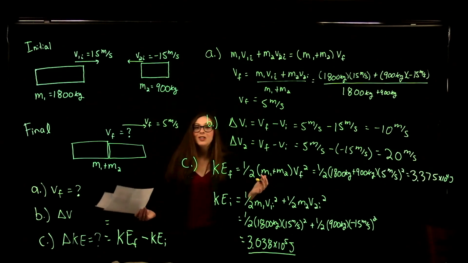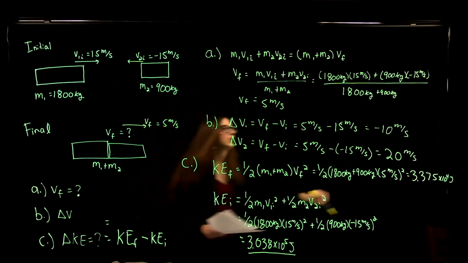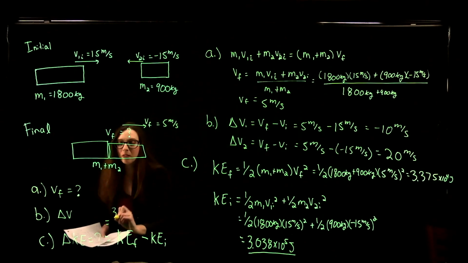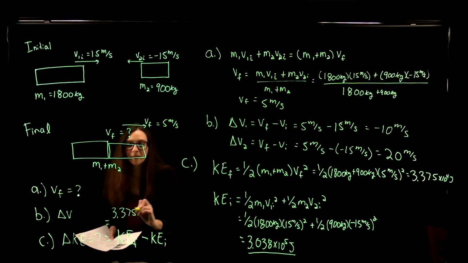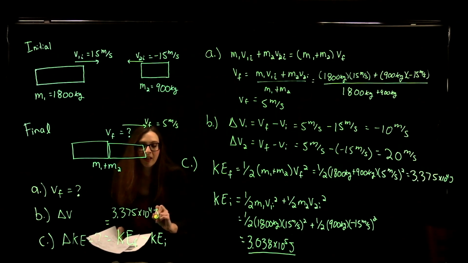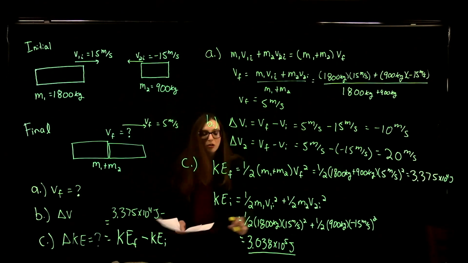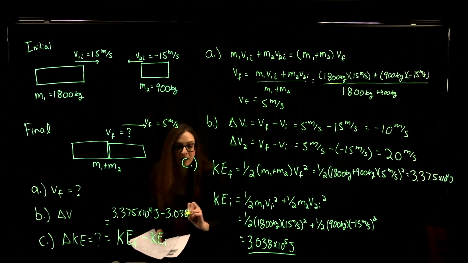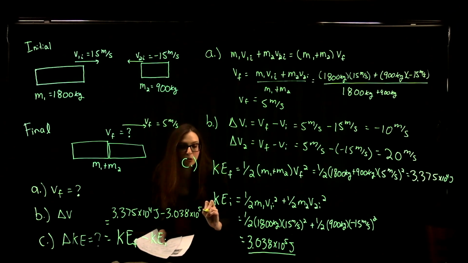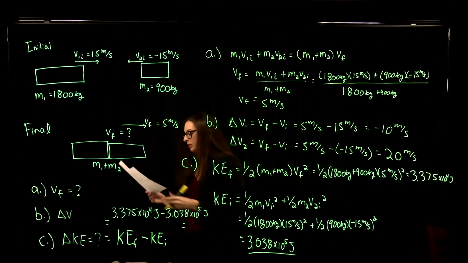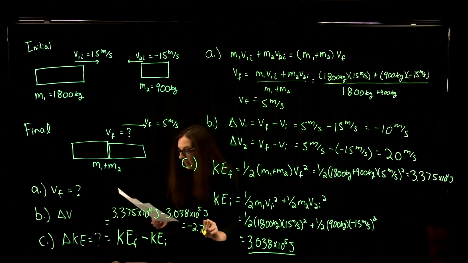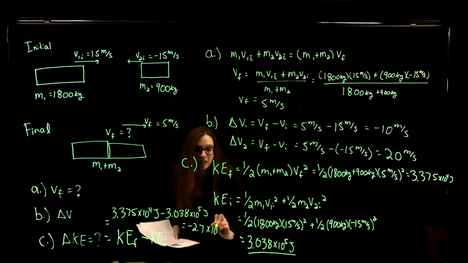So to find our change in kinetic energy, we take our 3.375 times 10 to the 4 joules and subtract from it our initial kinetic energy, 3.038 times 10 to the 5 joules. Okay? And that difference is negative 2.7 times 10 to the 5 joules.